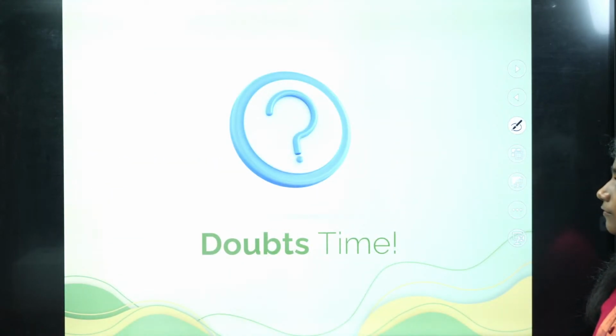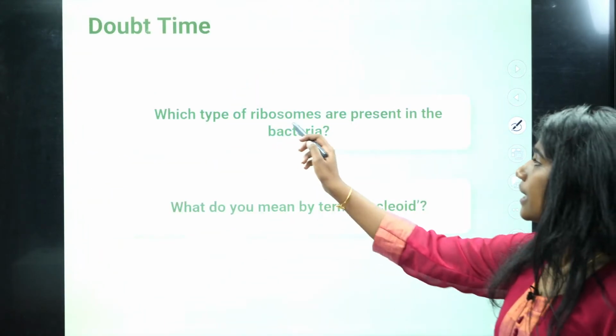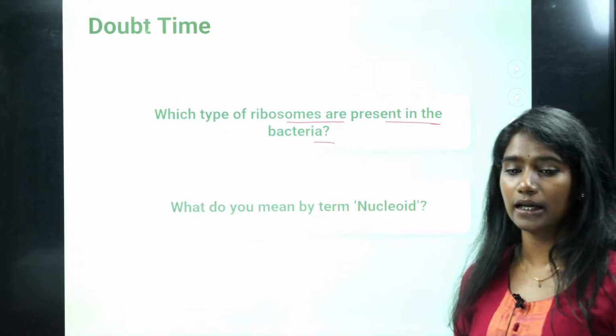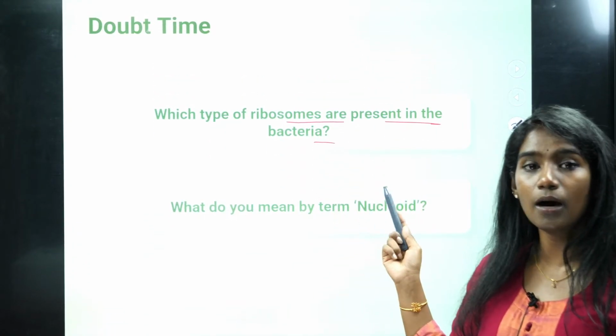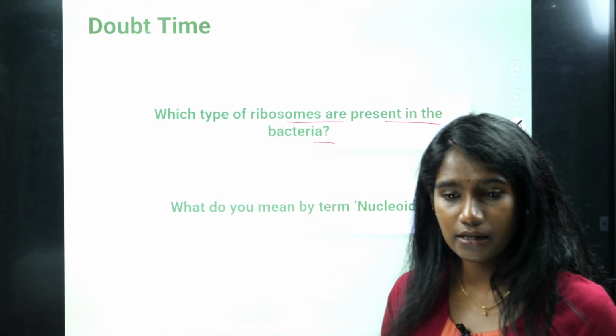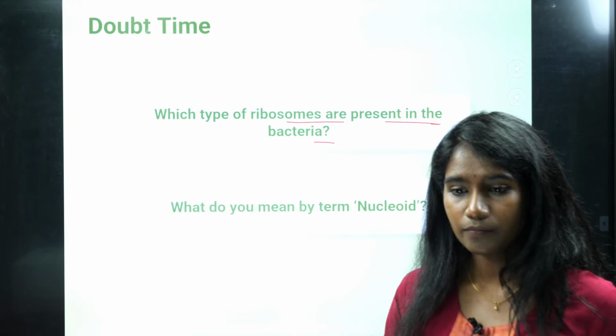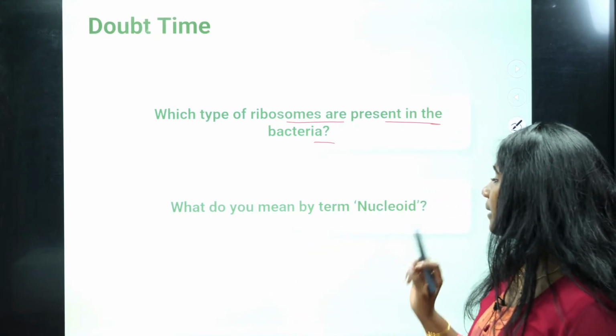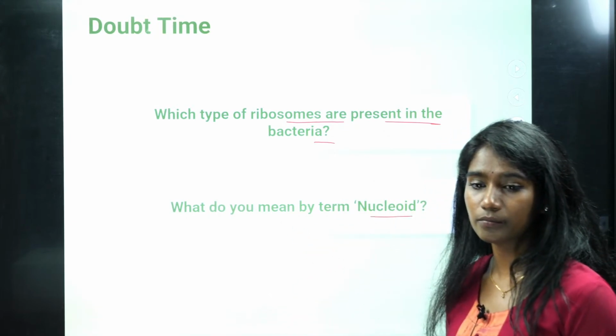Okay, fine. So now, which type of ribosomes are present in bacteria? So bacteria, it is a prokaryotic cell. So in the prokaryotic cell, which type of ribosomes are present? Right? And then, what do you mean by the term nucleoid?